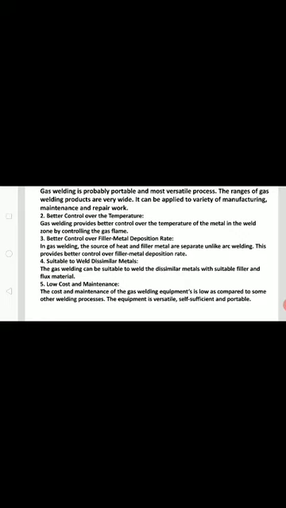Better control over filler metal deposition rate. In gas welding, the source of heat and filler metal are separate, unlike arc welding. This provides better control over filler metal deposition rate. It does not depend on the conduction of current as you find in the arc welding process. Therefore, better control over filler metal deposition is much easier than in other fusion welding processes.